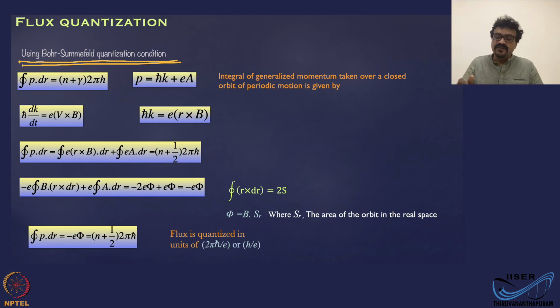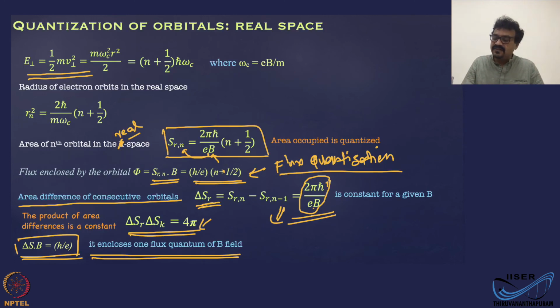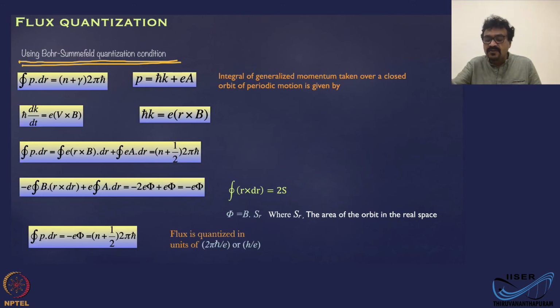So what we just saw is a flux quantization revealed without considering anything intricate. Now let's look into the flux quantization used by Bohr to explain the atomic structure or shell structure of atoms, the stationary states for electrons in an atom.